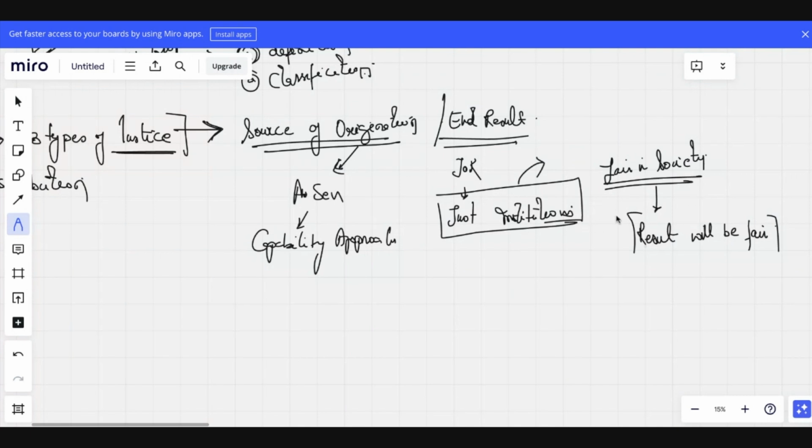Let's again take the example of CUET. If CUET conducts the examination in an excellent manner, where there is no leakage, it's conducted on time, and students are given proper time to read the question paper, can we say that justice has been served? Yes or no? Yes, sir. Does it mean that everything is justice served? Yes, sir. So how does Amartya Sen disagree with John Rawls?